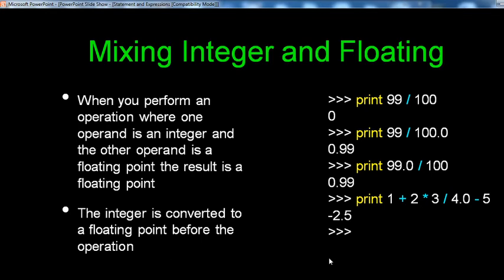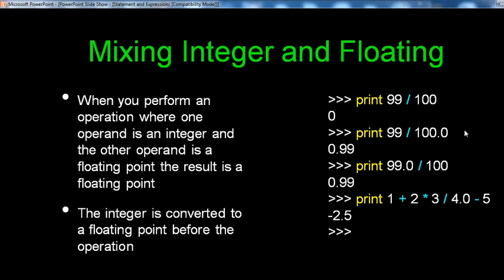The integer is converted to floating point before the operation. Remember this: if one operand is floating point and one is an integer, the result is floating point.